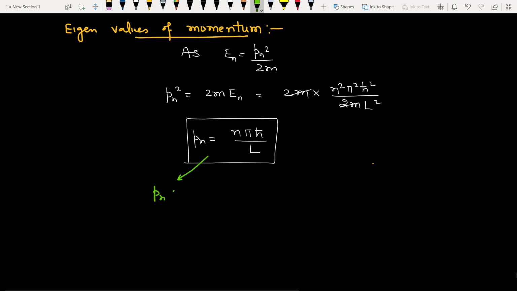Pn is directly proportional to the principal quantum number. Momentum is inversely proportional to the length of the box.